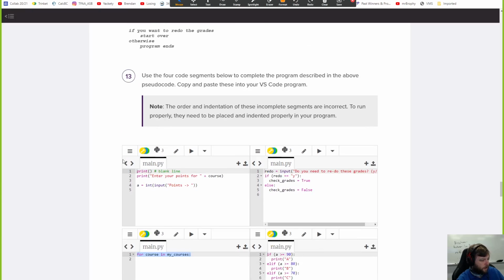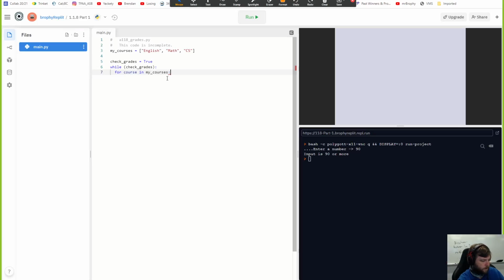So that means a person's going to have to enter the points for the course. That's this one right here. I paste. Okay, now when I paste, I want to line these up to be in the while loop still. Doesn't that work? Oh, and they have to be in the for loop.